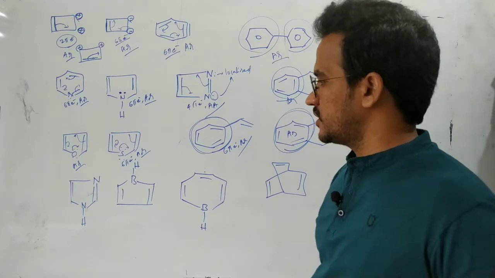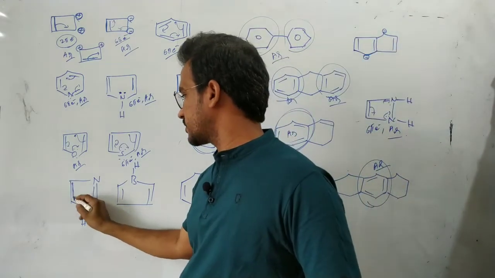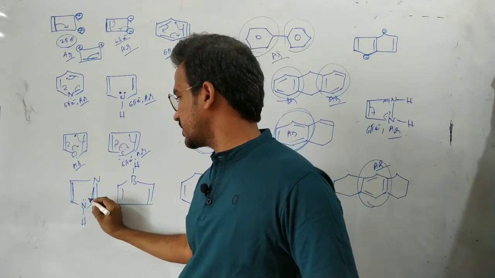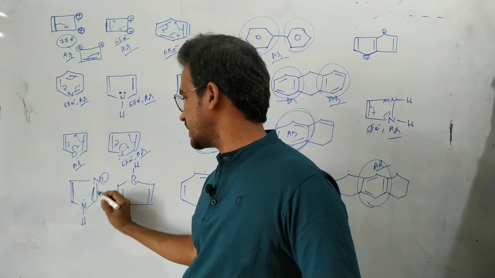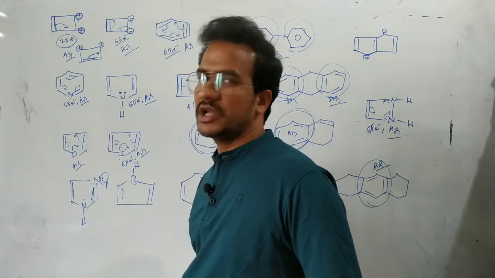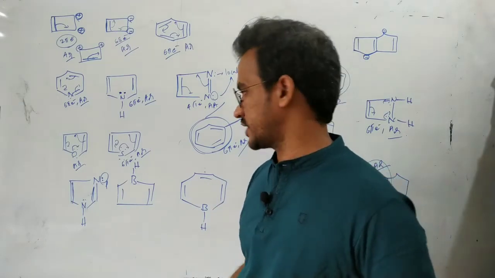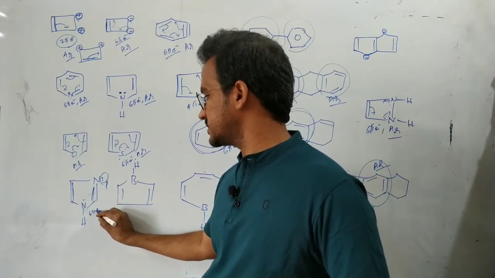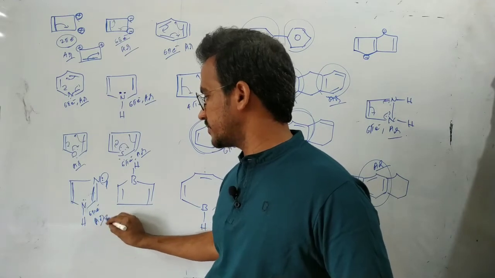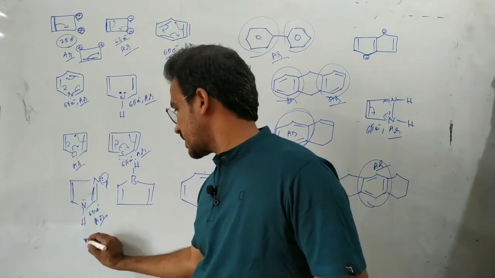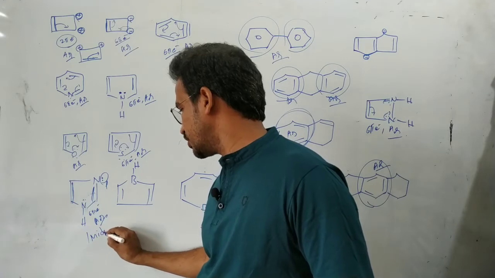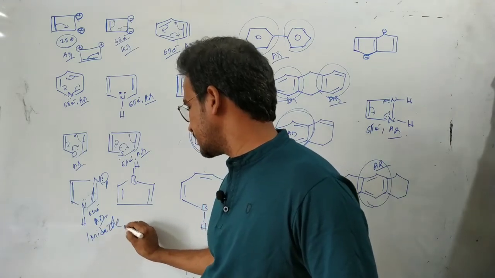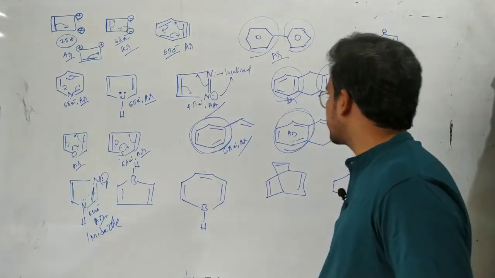Next in this case, these pi electrons, and here non-bonding electrons. Here non-bonding electrons are localized. These non-bonding electrons are delocalized, like in pyrrole actually. So here 2 electrons, here 2 electrons, 2 electrons, 6 electrons. So it is also an aromatic compound. And this compound name is imidazole. Okay, that's it.